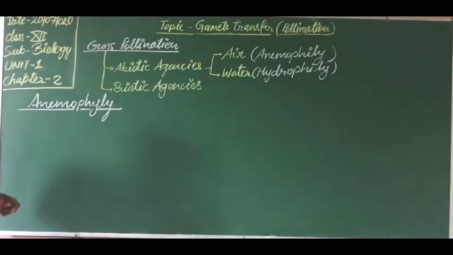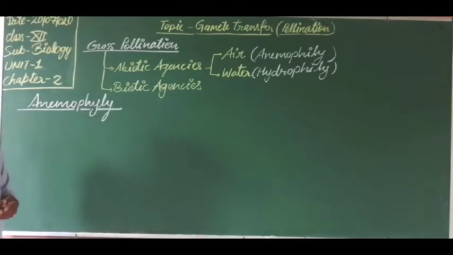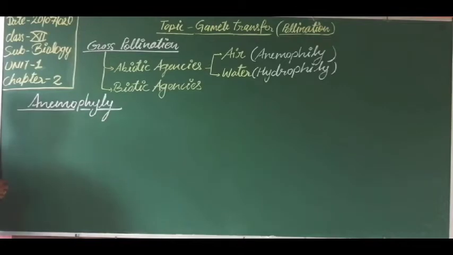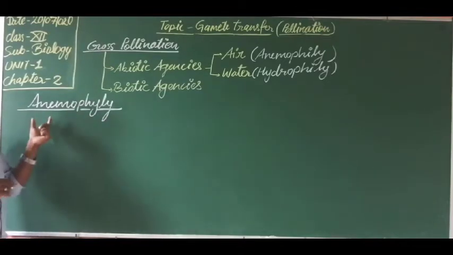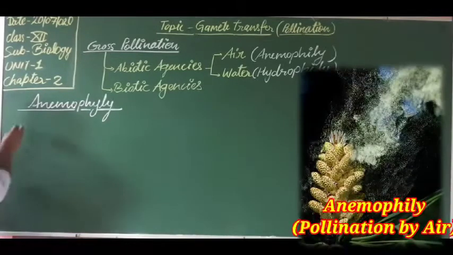When pollen grains are transferred by wind or air current, this is known as anemophily. How does it transfer? Transfer of pollen grain by this process requires some special characteristics. What are these characteristics? This is a very important exam question. Many times it is asked to write the characteristics of the plant or flower in which anemophily occurs.